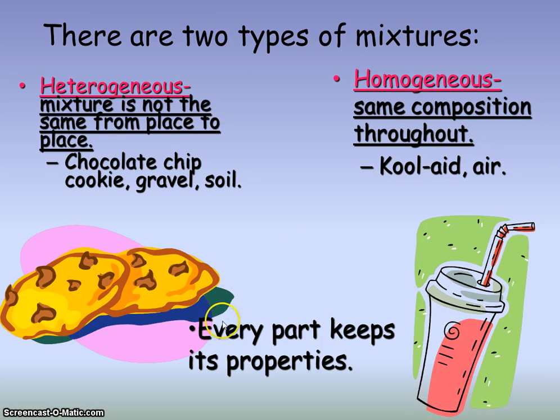Okay? But remember, every part in a mixture, a physical mixture, every part still retains its properties. You expect the chocolate chips to still taste like chocolate, whereas in a chemical compound, if you put two things together, you would not expect them to retain their properties because they do not. You get an entirely new substance. But here in a mixture, a physical mixture, the properties are still there. The chocolate still tastes like chocolate. In your Kool-Aid, the sugar that you mix in there in that mixture still tastes like sugar. The strawberry still tastes like strawberry. Otherwise, it wouldn't make any sense to drink it.